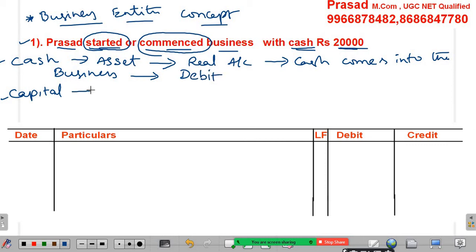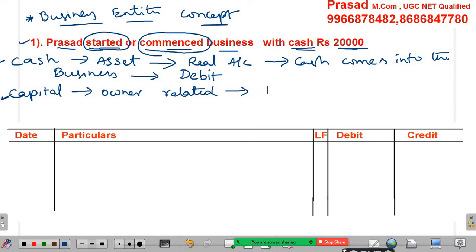Next one, capital. Capital is owner related. The owner is a natural person, but instead of recording his name in the books of accounts, we use another account, that is capital or drawings.